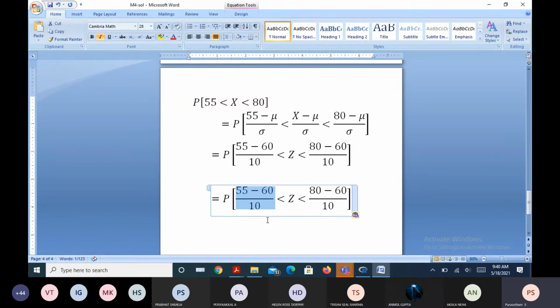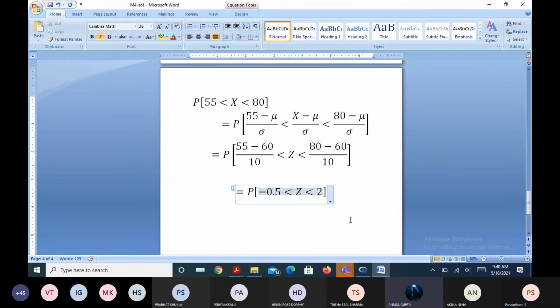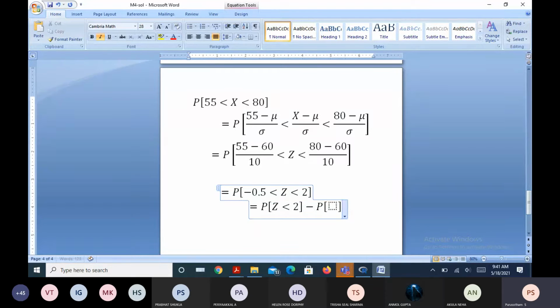Is it minus 0.5? Yes, minus 0.5, right? And 80 minus 60 is 20 by 10, so 2. Now this probability you need to find. How do you get this probability? Probability of z less than 2 minus probability of z less than or equal to minus 0.5, right?